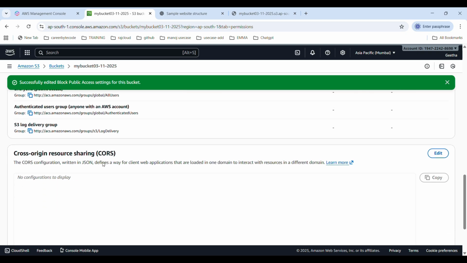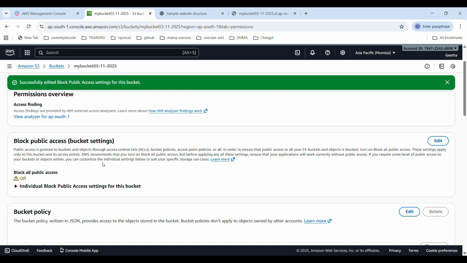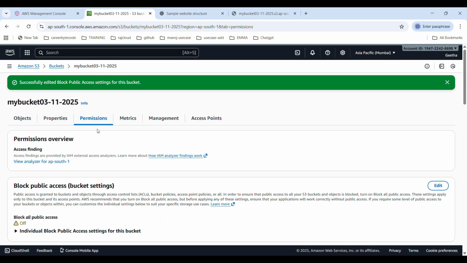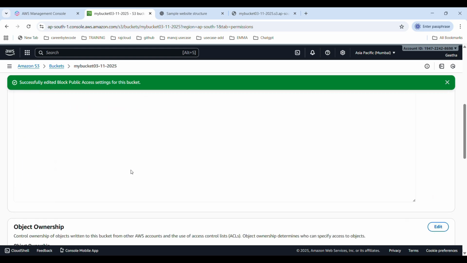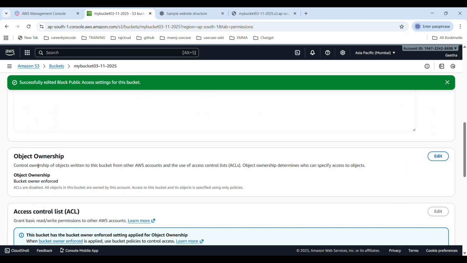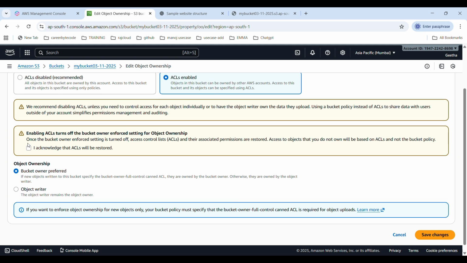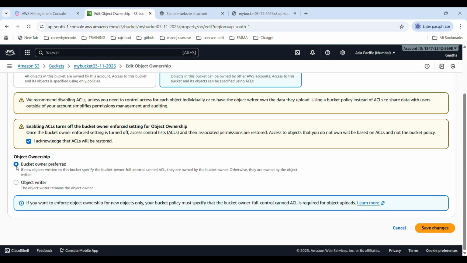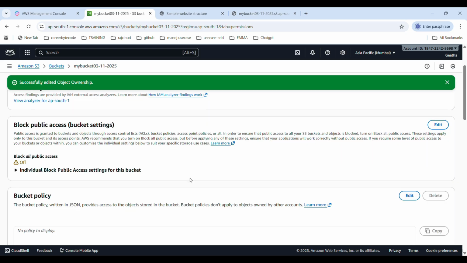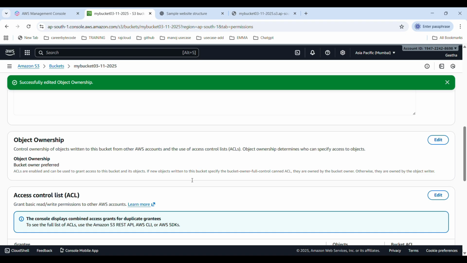Next I need to give the object ownership permission, which is to enable the ACL, that's access control list. So for that I need to go to object ownership and click edit. Here initially the ACL is disabled. We need to enable the ACL. For that I check ACLs enabled, acknowledge the ACL access, and save changes. Now I have enabled the object ownership permissions.